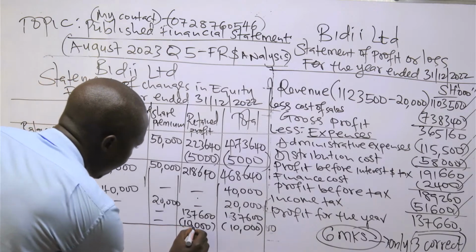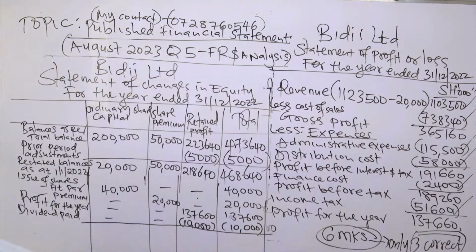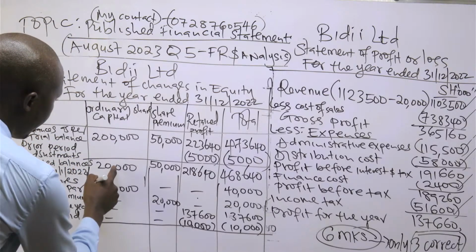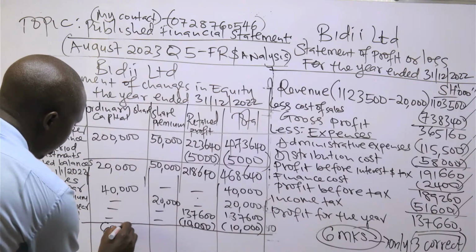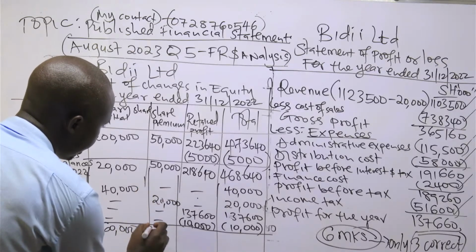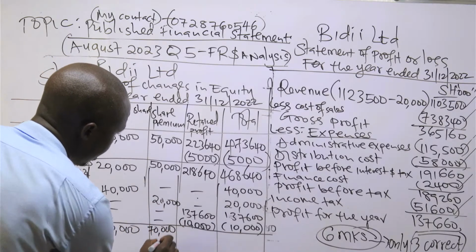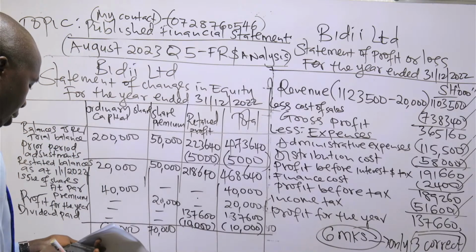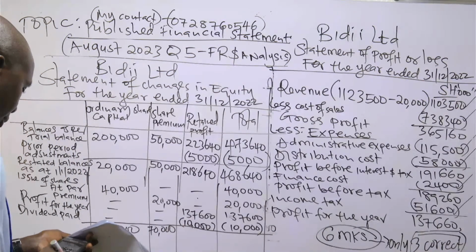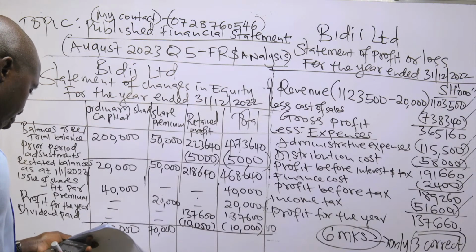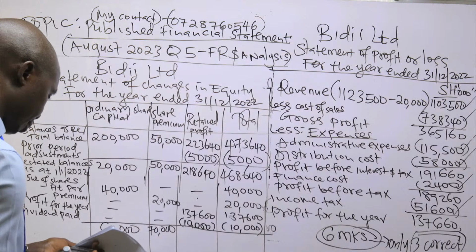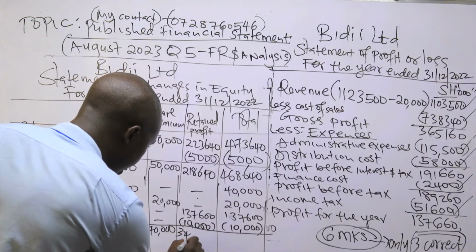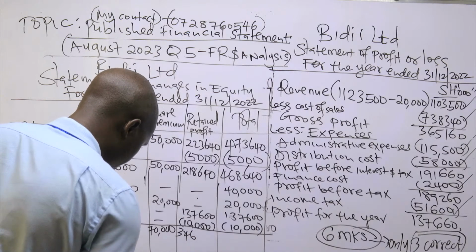So we can have the balances to be transferred to the statement of financial position. So here we have 20 plus 40, this is 60. This is 70. So 218,640 plus 137,600 minus 10,000. So this is 346,240.